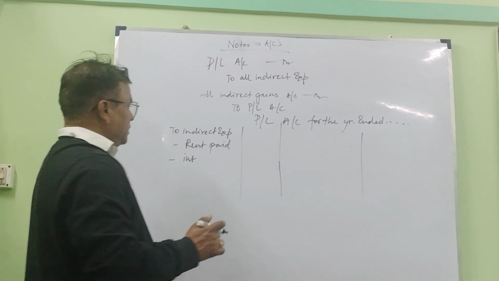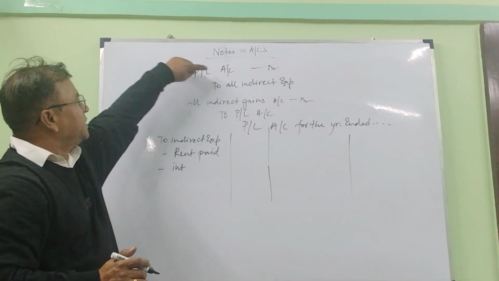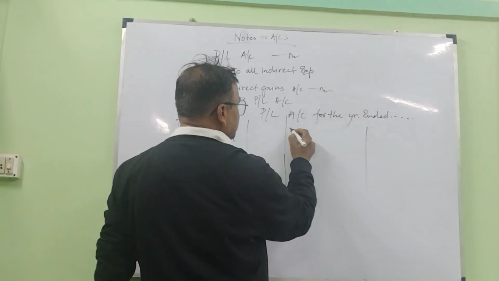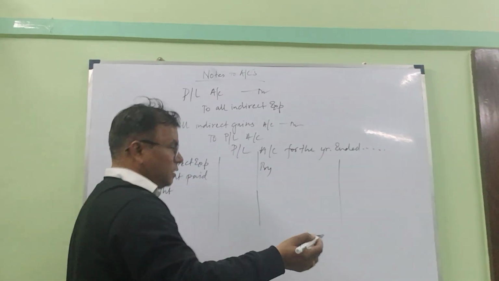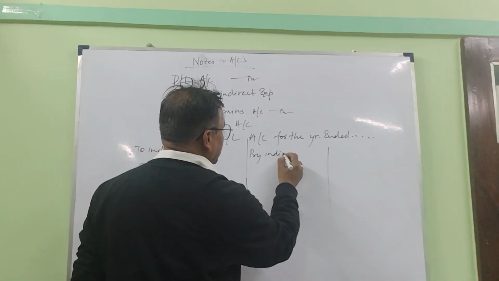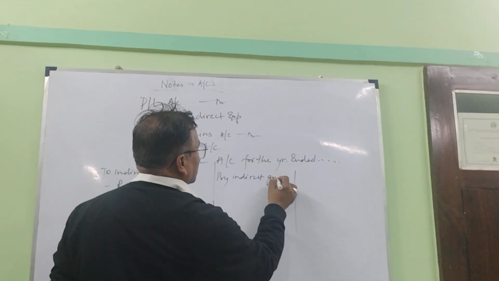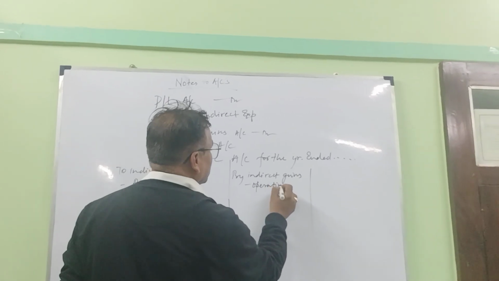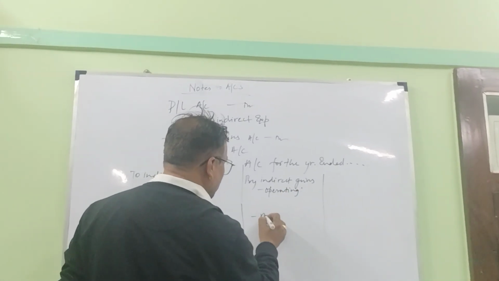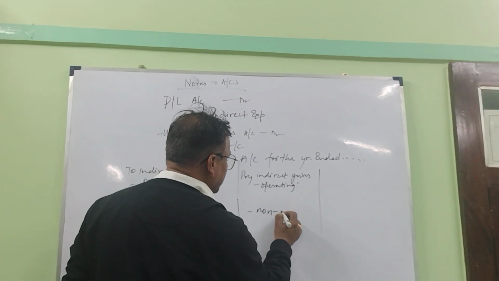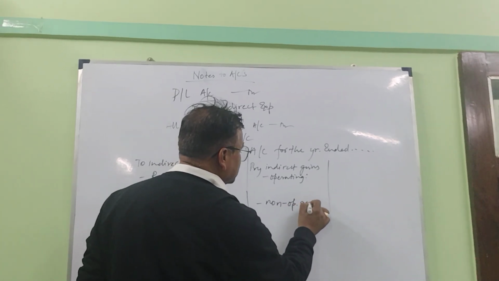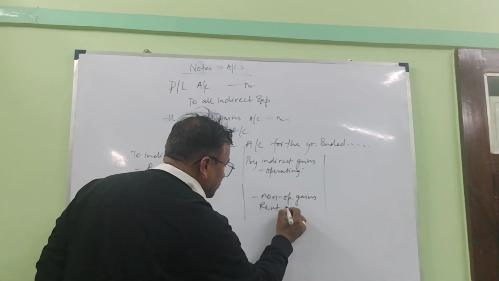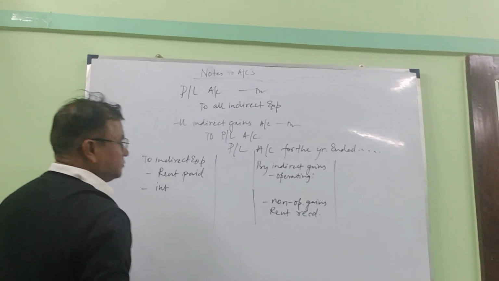Okay. You see that all the indirect expenses are closed from PL account and all the indirect gains are to be transferred to PL credit side. Now, out of these indirect gains, there are some gains which are operating in nature and there are some gains which are non-operating in nature. Non-operating gains. Now, rent received is a non-operating gain.